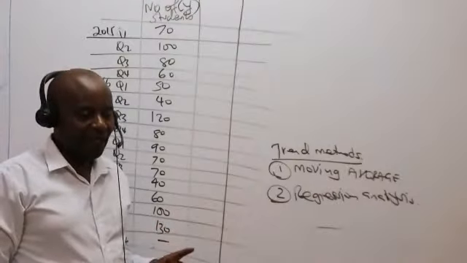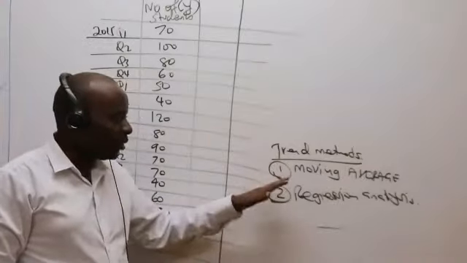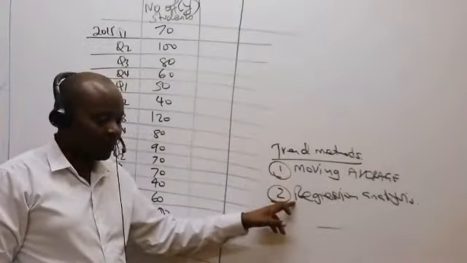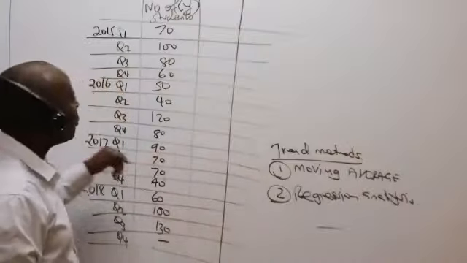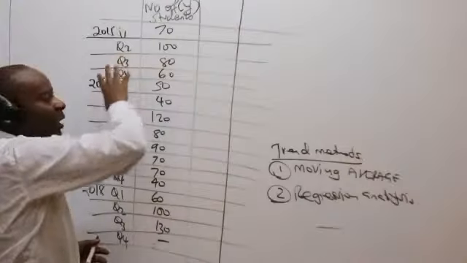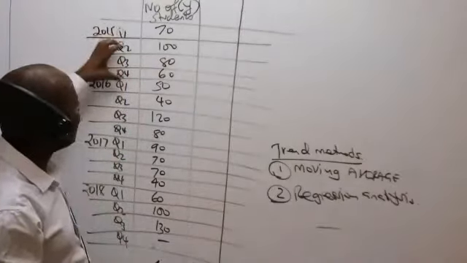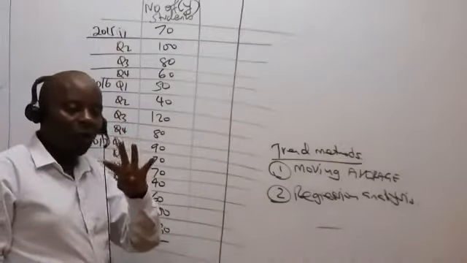Now listen, when we talk of moving averages, which will even be more common than regression, what you're supposed to do is to ask yourself, how many times are they breaking their year? Like in this case here, they are breaking their year into 4 quarters.